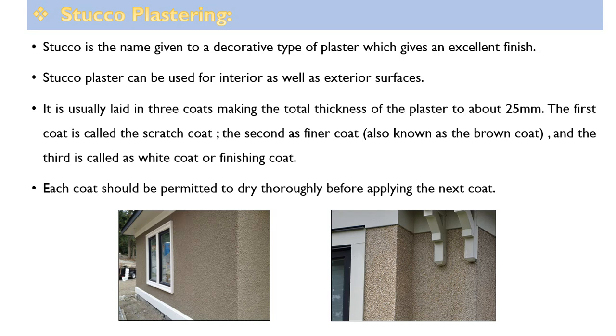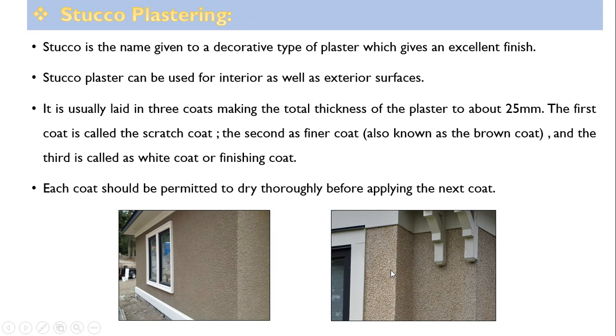The first coat is called scratch coat. The second, a finer coat, is also known as the brown coat, and the third coat is called white coat or finishing coat. Each coat should be permitted to dry thoroughly before applying the next coat. This type of plastering comes under stucco plastering, decorative plastering. Here, for proper application, screed work is done and then it is applied.